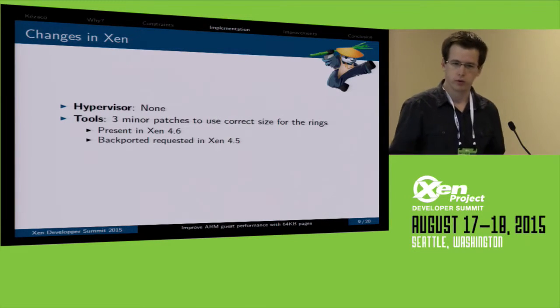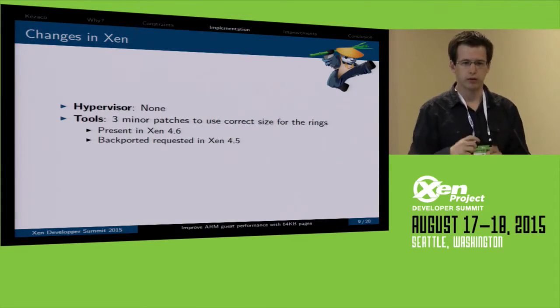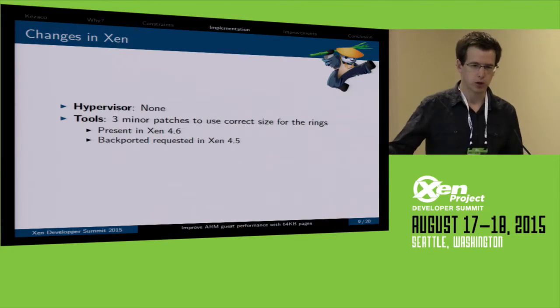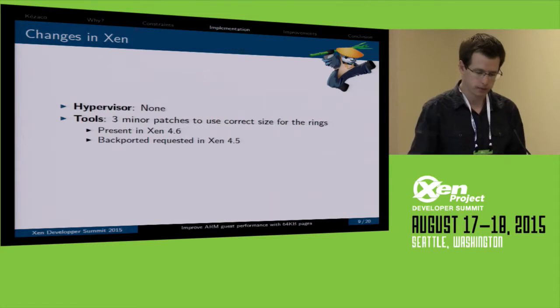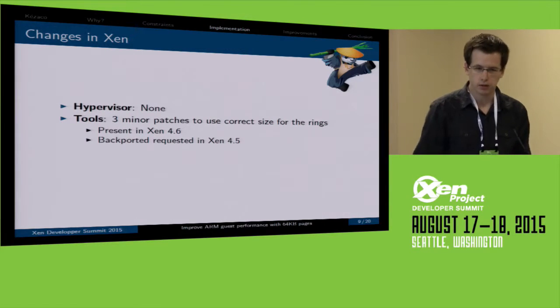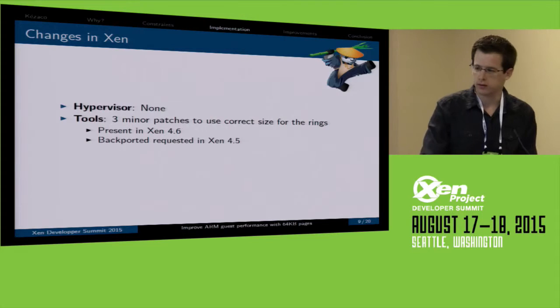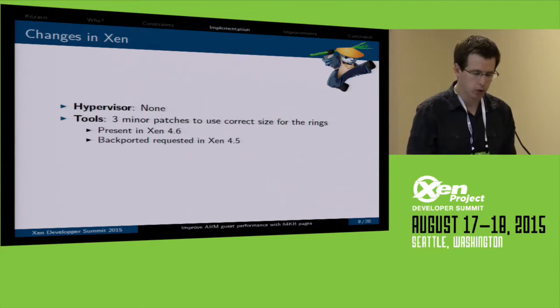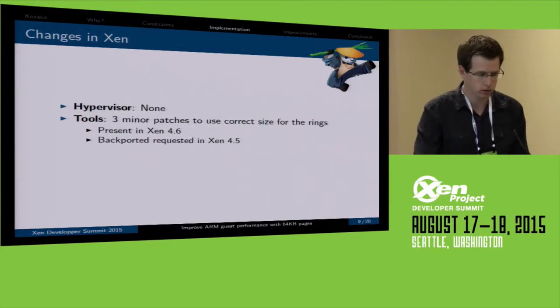It was using the wrong size. It was always using the size of the Linux page instead of the size of Xen. So we were mapping too much, and it was failing. All those patches are present in 4.6, and we are trying to push them for 4.5. So anyone will be able to run a 64K guest on Xen 4.5.